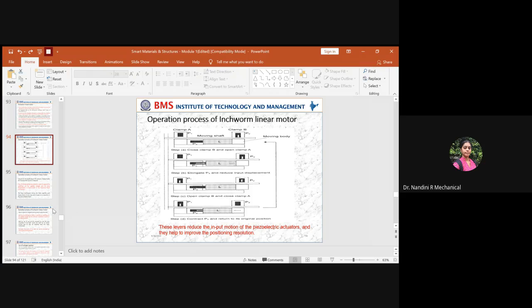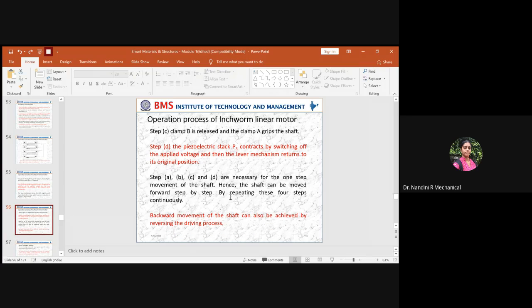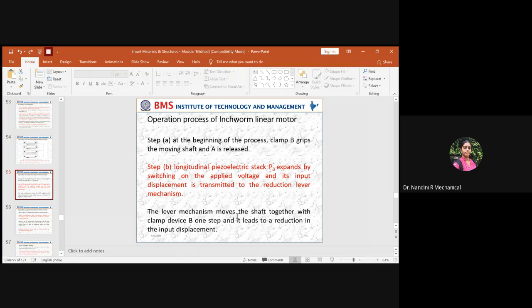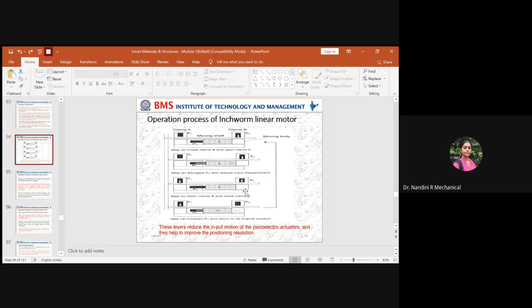And next is the reverse process which happens. So next, the lever mechanism moves the shaft together with clamp B one step. When it moves one step, it leads to the reduction in the input displacement. So the input displacement which was originated will be reduced. So now the pull device is over. Due to the reduced input displacement, it becomes a push device now. It is compressing the body due to the reduced displacement.